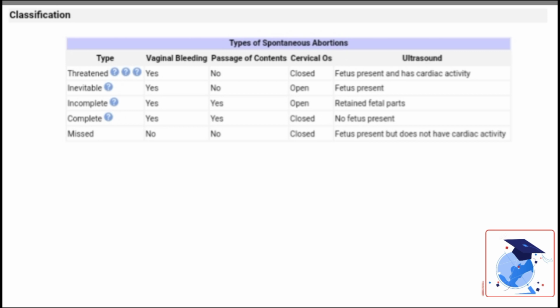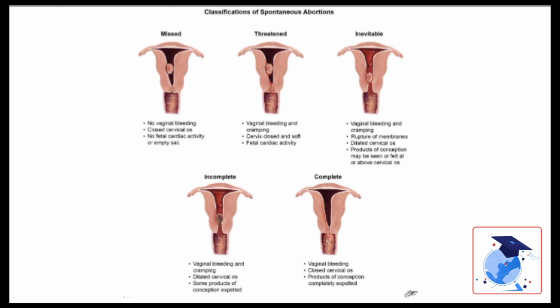Now let's discuss the classification of spontaneous abortions by reviewing the clinical features of the different types. For a threatened abortion, there will be vaginal bleeding, no passage of contents, a closed cervical os, and on ultrasound, the fetus will be present and it will have cardiac activity. For an inevitable type, there will be vaginal bleeding, no passage of contents, an open cervical os, and on ultrasound, the fetus will be present, but it will not have cardiac activity.